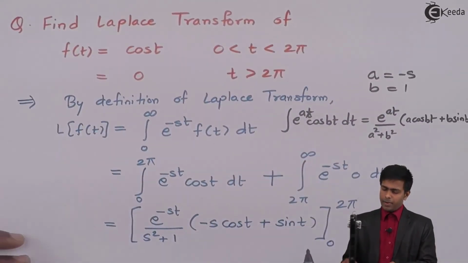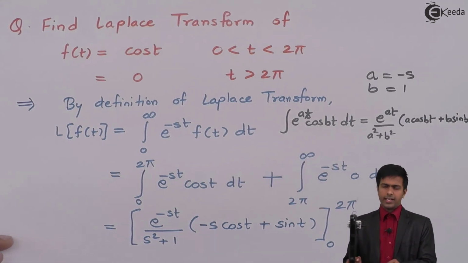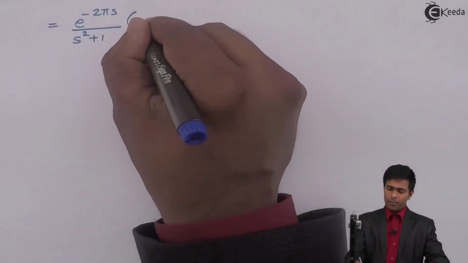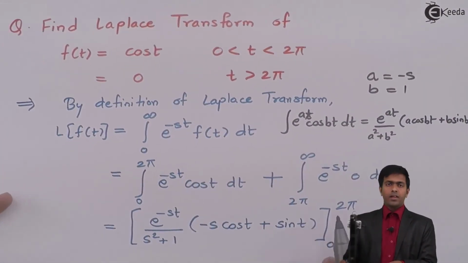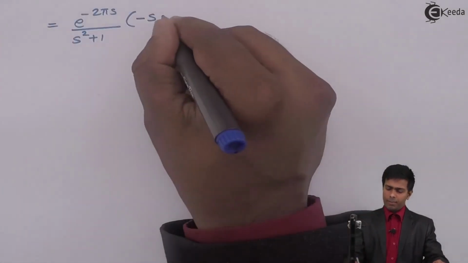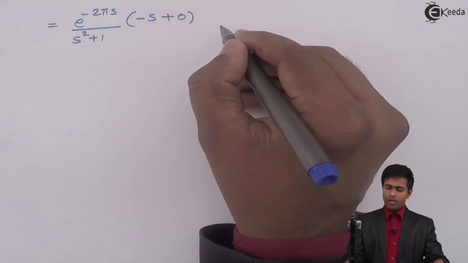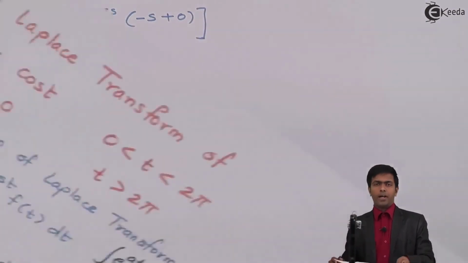Next, in the bracket we get cos of 2π. We know that cos of 2π is equal to 1, so 1 into minus s is minus s. Next, sine of 2π is 0, so this term becomes 0, so plus 0. We are done with the upper limit.